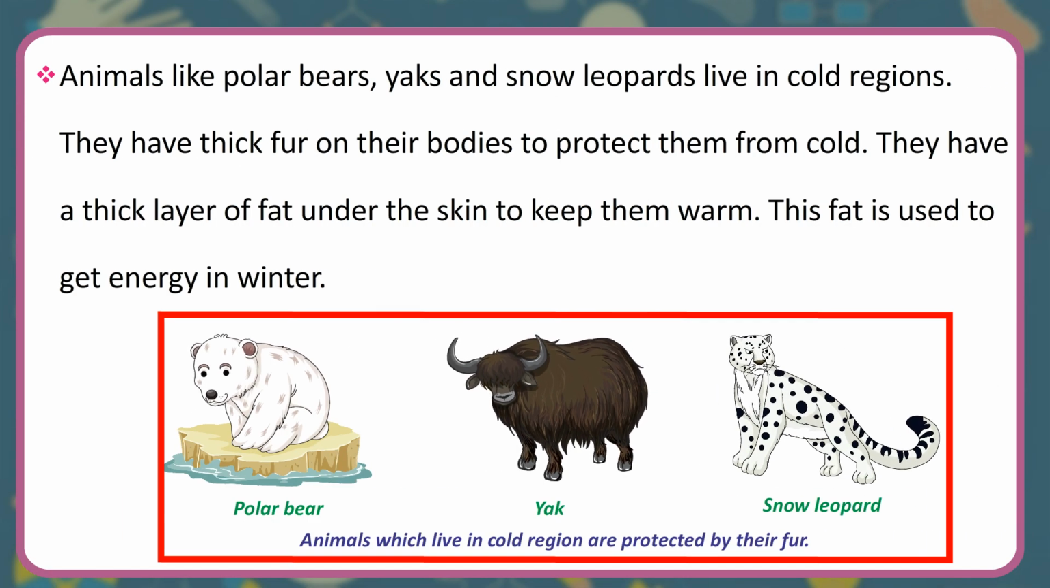Animals like polar bears, yaks and snow leopards live in cold regions. They have thick fur on their bodies to protect them from cold. They have a thick layer of fat under the skin to keep them warm. This fat is used to get energy in winter.